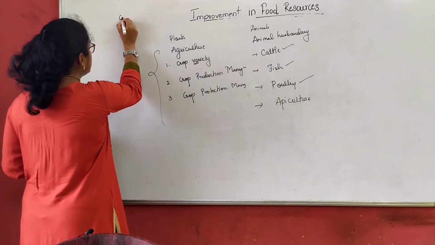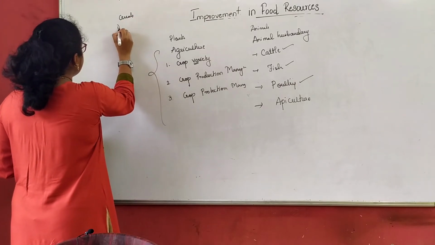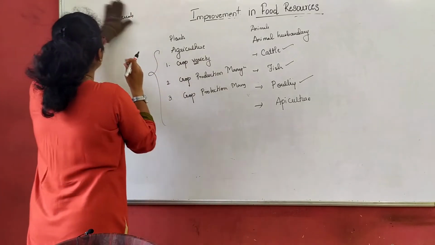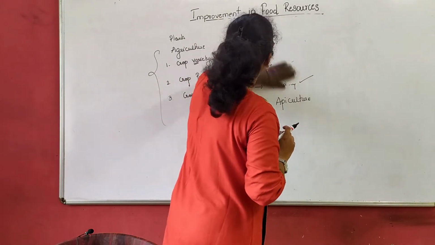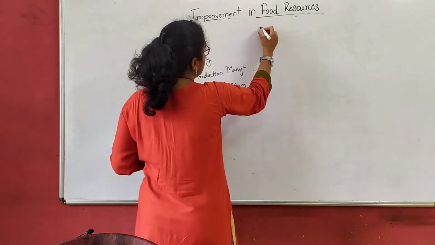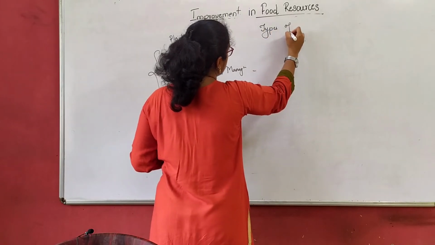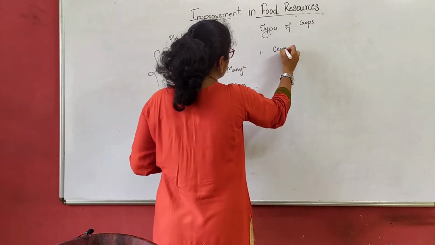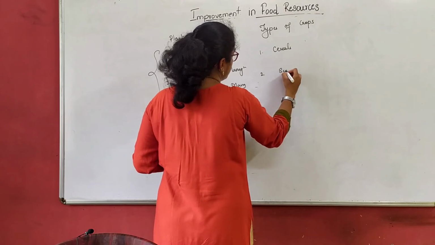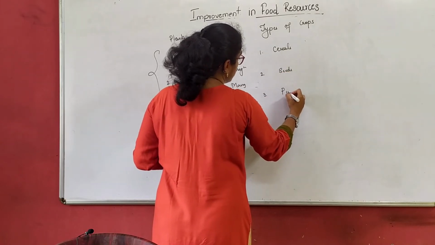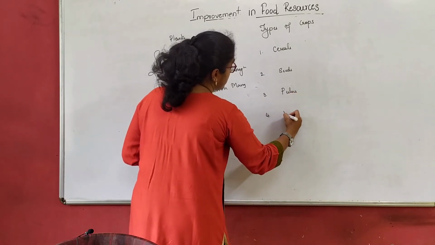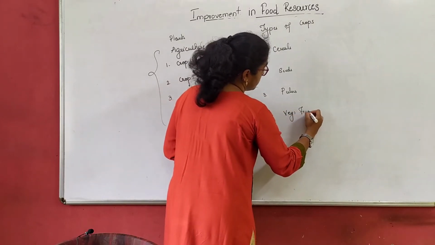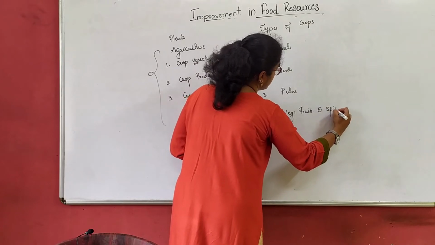So when I talk about different types of crops, it can be cereals, then seeds, pulses, then vegetables, fruits and spices, right?